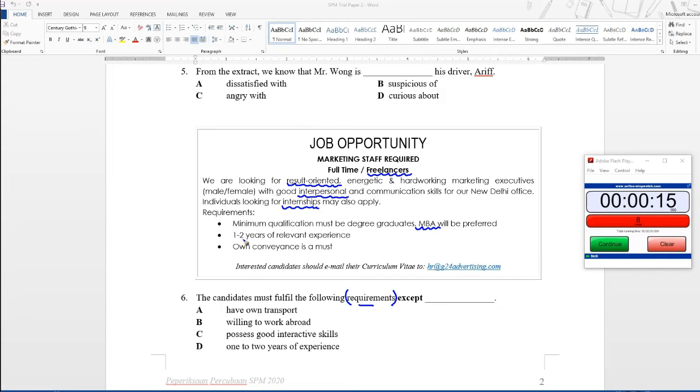Number 2, 1 to 2 years of relevant experience. And number 3, own conveyance is a must. Interested candidates should email their curriculum vitae to this email right here. So let's look at the words. Freelancers, result-oriented, interpersonal, internships, MBA, relevant, and conveyance.